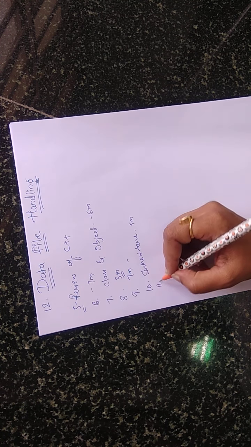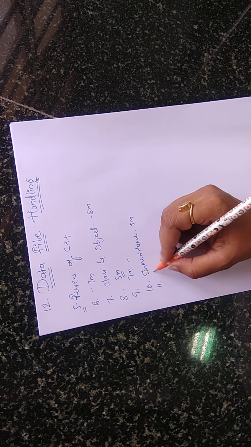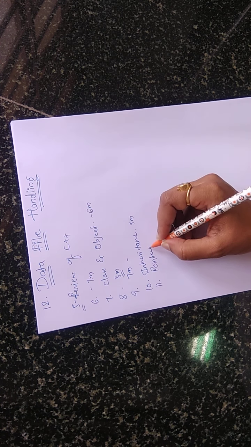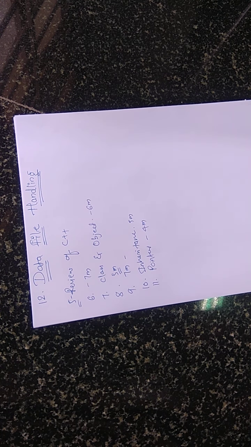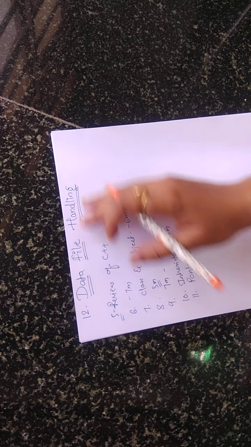And after that, in the previous few sessions we were learning about the pointers chapter. Here the weightage of the chapter is 4 marks: one 1-mark question and one 3-mark question we'll get from this chapter. Here we had seen what we mean by pointer types. Then we had seen how to define and declare pointers, and the other concepts relating to pointers. Now the last chapter of your C++, chapter number 12, data file handling.